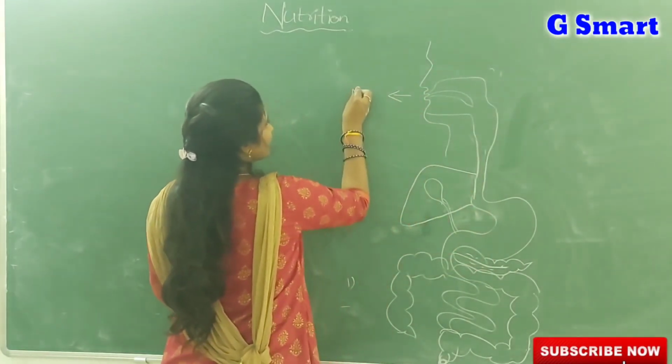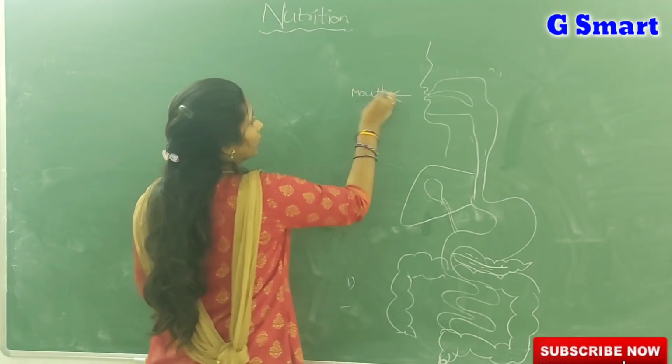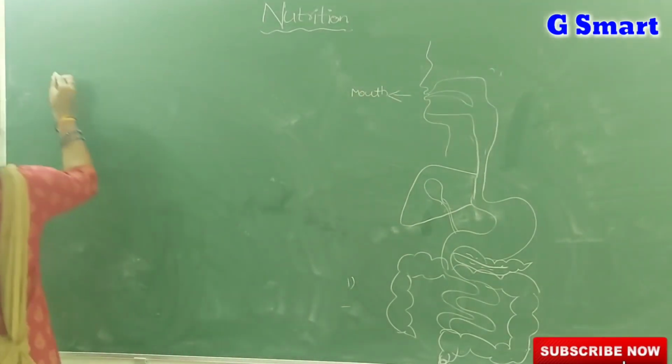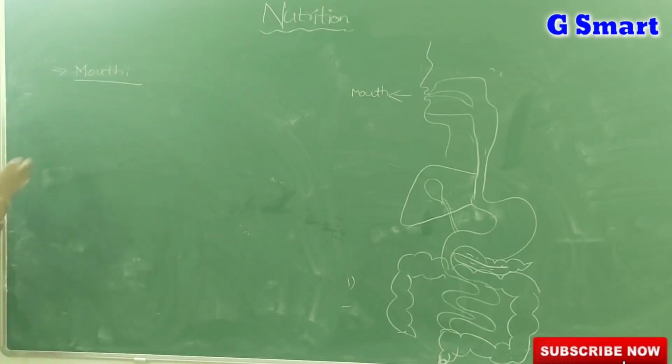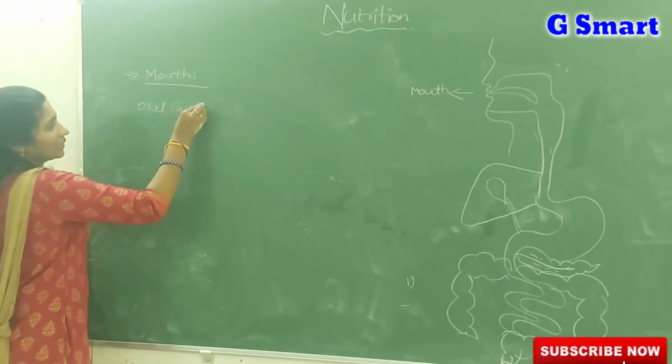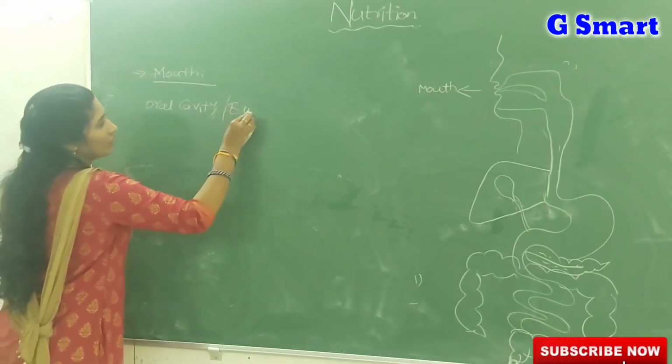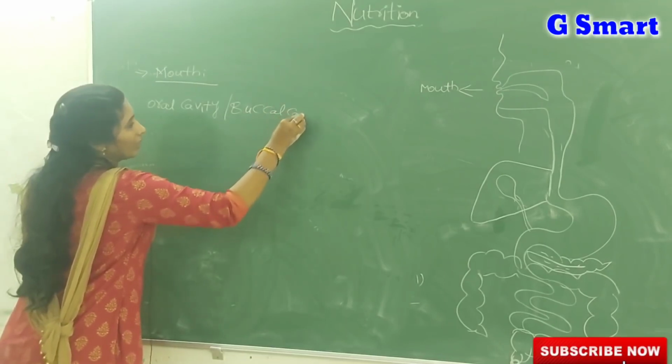So first, our digestive system starts with the mouth. We'll learn about how digestion takes place in the mouth. The space inside the mouth we call the oral cavity, or buccal cavity.